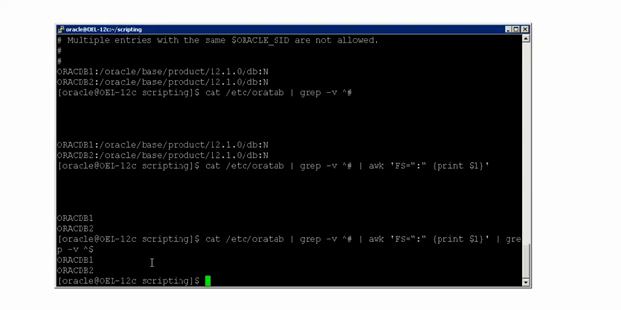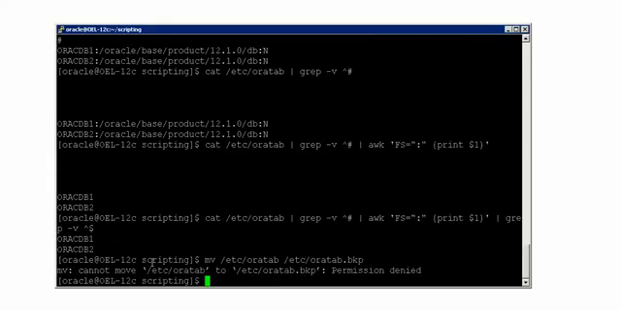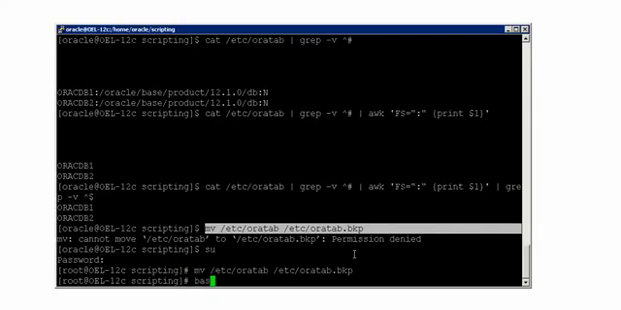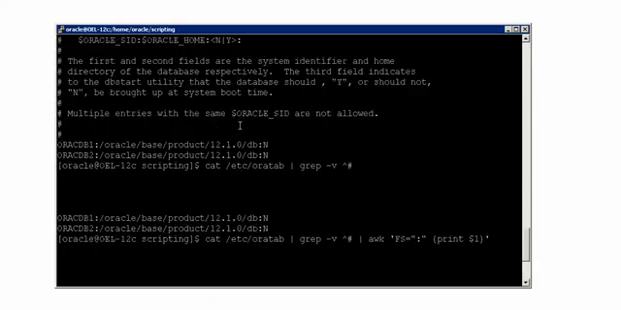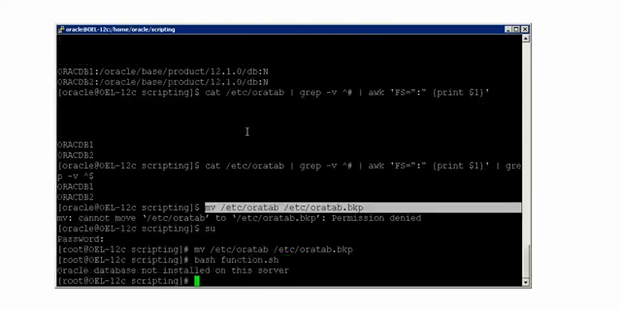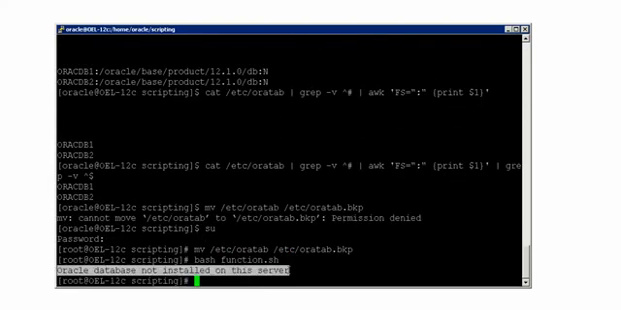And in case the /etc/oratab file does not exist, for example, let me show you. Move /etc/oratab to /etc/oratab.bkp. Okay, I don't have permissions to do that, so let me do that here and then come back. Now if I say bash and then the script name, function.sh, you see it is saying that Oracle database is not installed on this server.